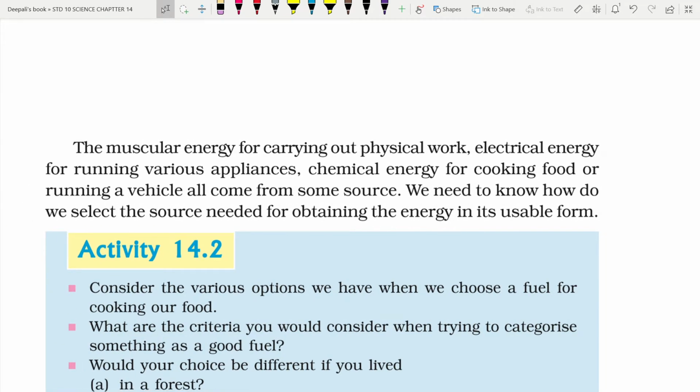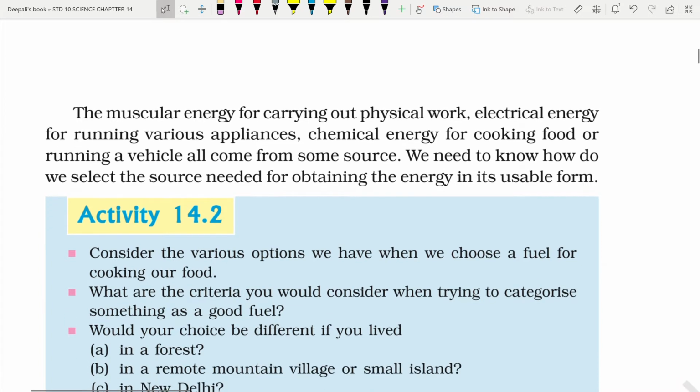Now, the muscular energy for carrying out physical work, electrical energy for running various appliances, chemical energy for cooking food and for running a vehicle all comes from some source. We need to know how to select the source needed for obtaining the energy in its usable form.